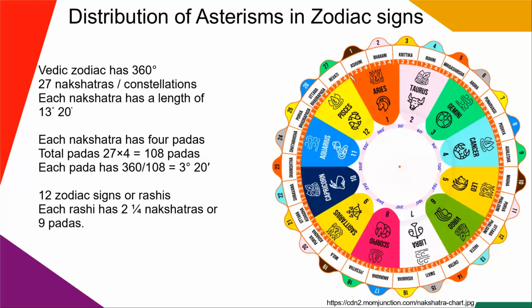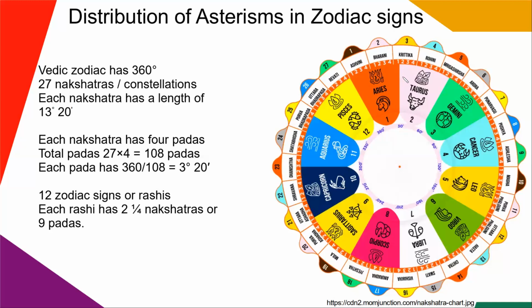So in all, in one zodiac sign, we have a total of 9 padas or 2¼ nakshatras. In the previous slide, we also learned that Ashwini is ruled by Ketu, Bharani is ruled by Venus, and Kritika is ruled by Sun. So Ashwini ruled by Ketu, Bharani ruled by Venus, and Kritika ruled by Sun, all fall under the sign of Aries.